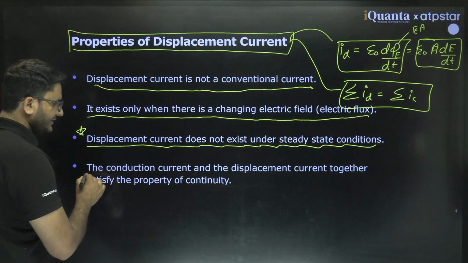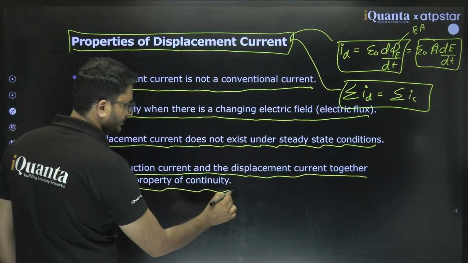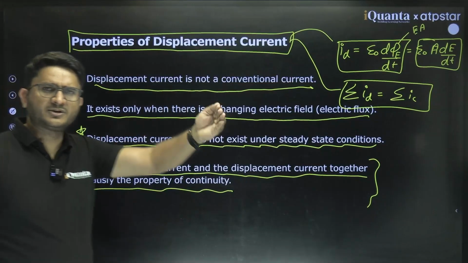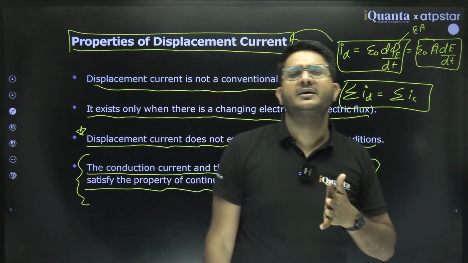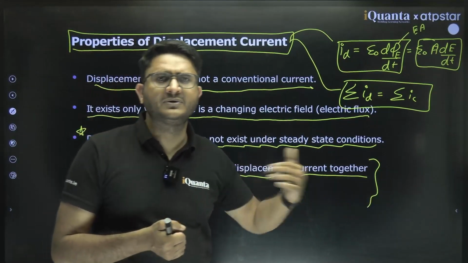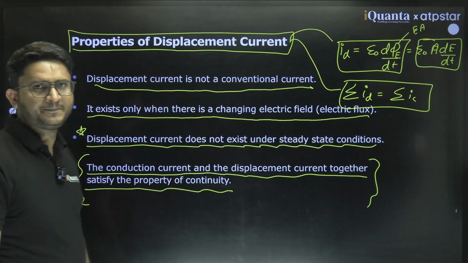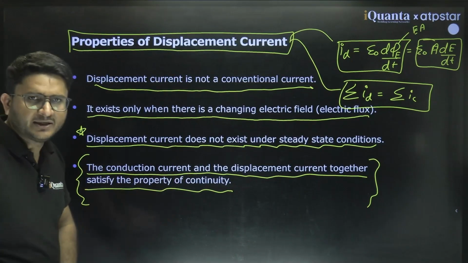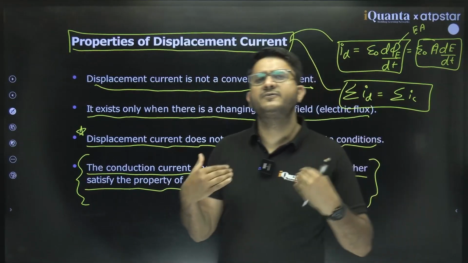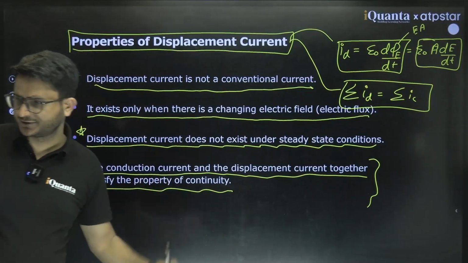Clear? And the conduction current and displacement current together satisfy the property of continuity. Continuity means if current in the wire stops at the positive plate of the capacitor, then to maintain the continuity, there is a hypothetical current which we call displacement current, of the same magnitude, flowing through the space. That maintains the continuity. Clear? So this was the concept of displacement current. We will see a question on this also. Let's see the question.